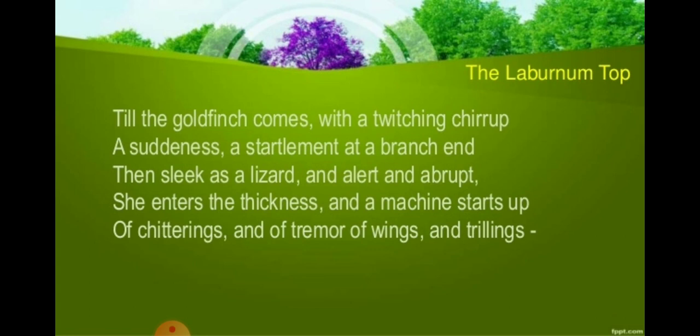And at once the tree comes alive. It becomes alive like a noisy machine or engine, right? The bird's movements are compared to a machine. Why? Because it is exactly like a machine. The bird makes the noise exactly like a machine, right?